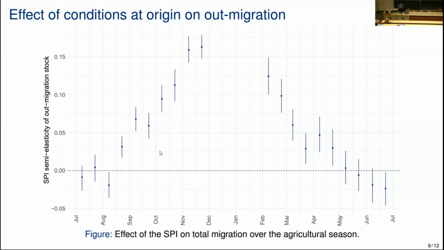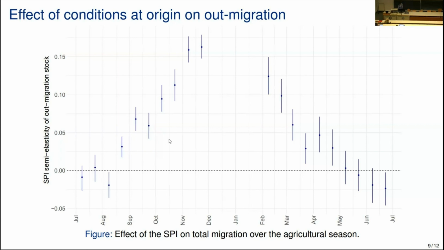But now, an important limitation of this kind of model is that it doesn't account for conditions at destination. And this is something that we can actually do given the granularity of our data. We know where people go, so we can measure precipitation over there and understand to what extent precipitation at destination acts as a determinant of the level of attractiveness of those locations.